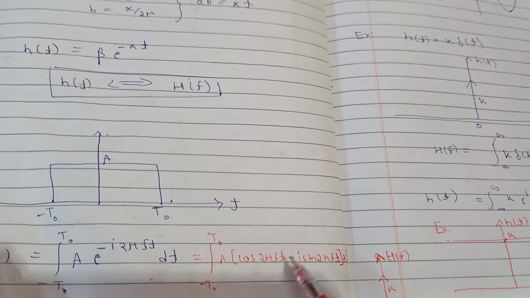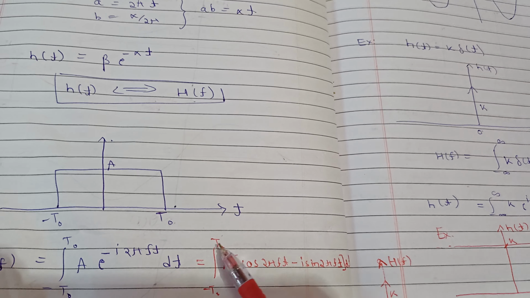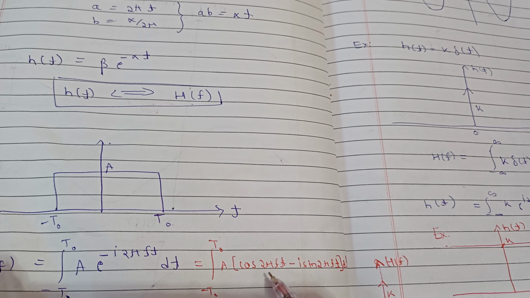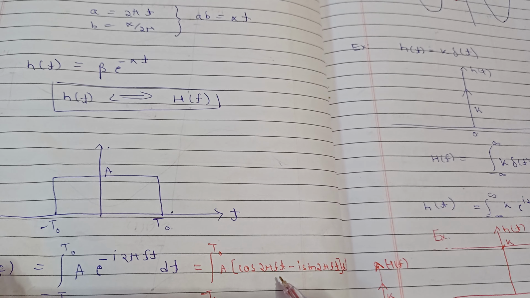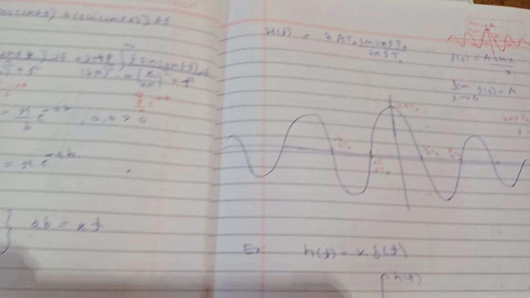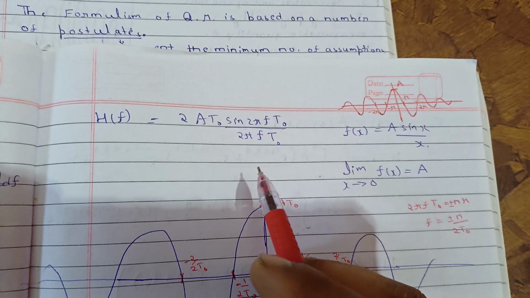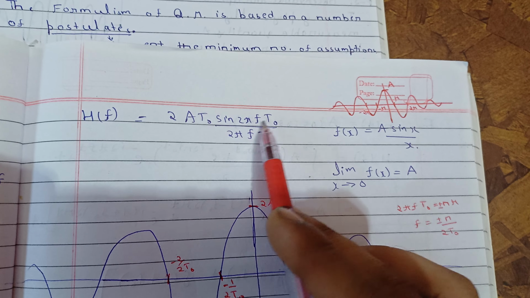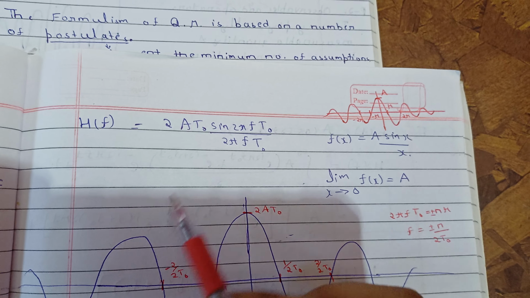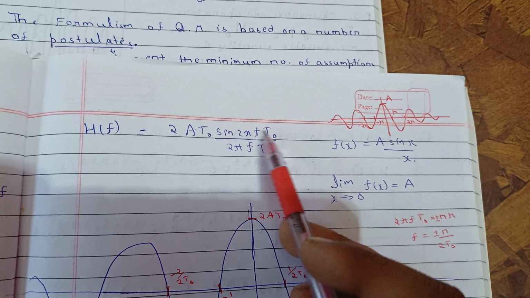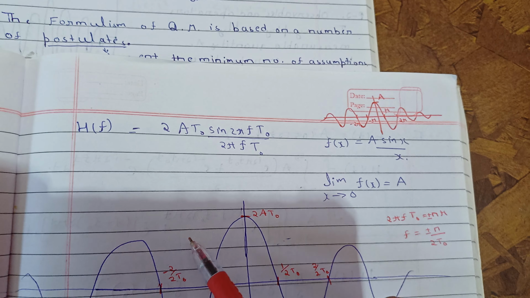This will give you sin 2 pi f t divided by 2 pi f. So you can just put the limits, and you can write t naught in the denominator and numerator, so that you can form this kind of function. So H(f) will be 2a t naught sin 2 pi f t naught divided by 2 pi f t naught. So we made this in terms of sin x divided by x. So why did we make it that way?